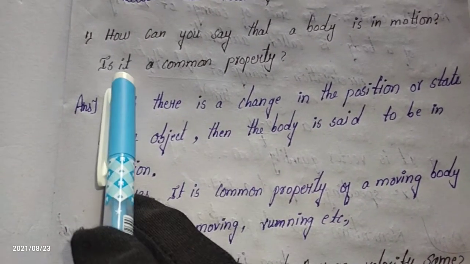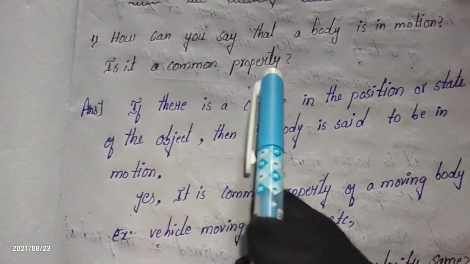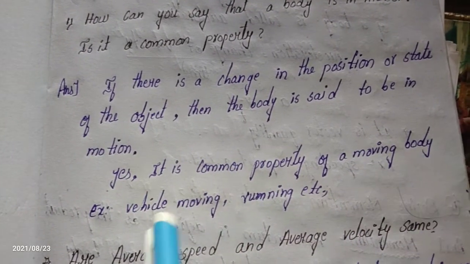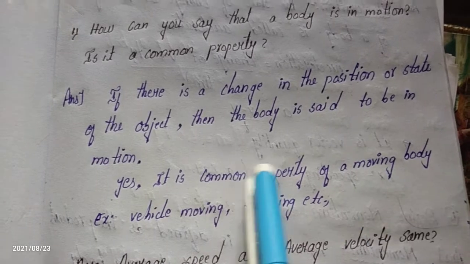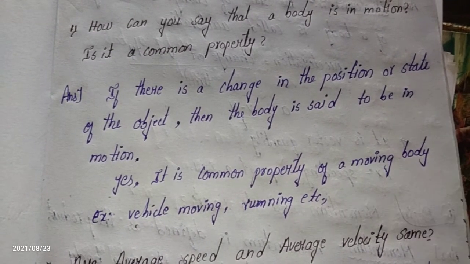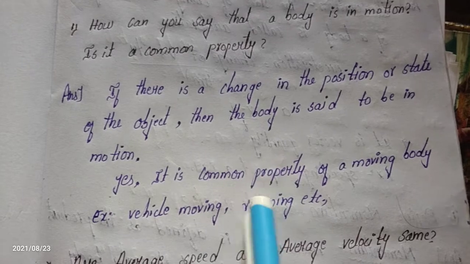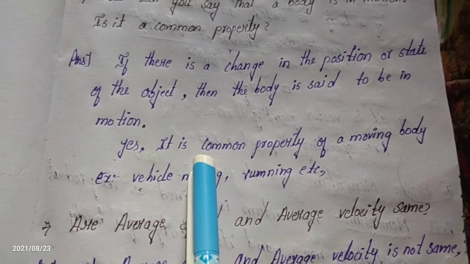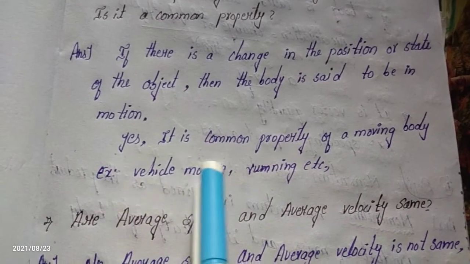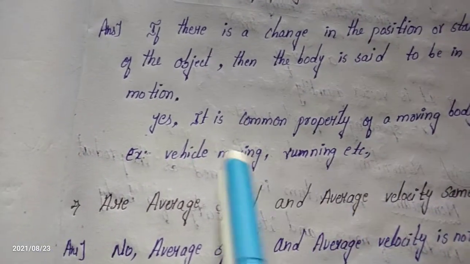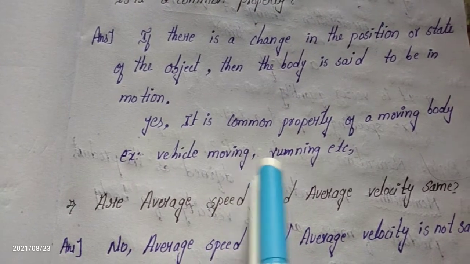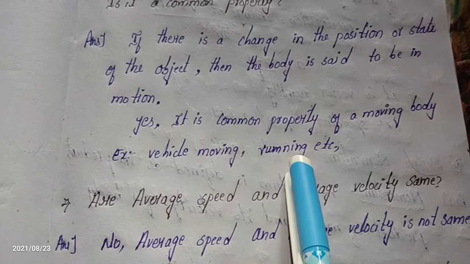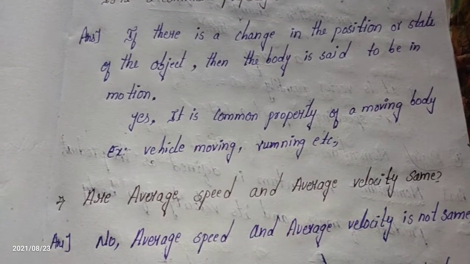Again, the question is: is it a common property? Yes, it is a common property of moving bodies. Everyone has the property to move from one point to another point. Examples are moving vehicles and running. We are running from one point to another, so running is also an example.